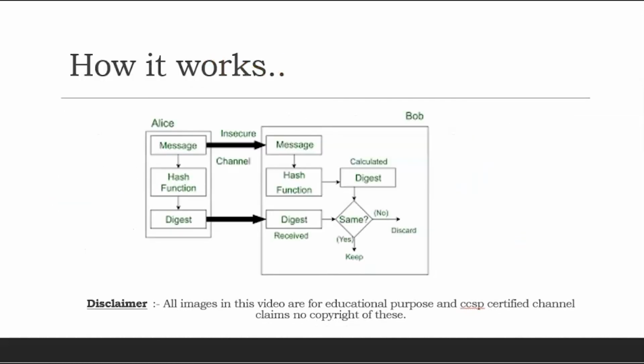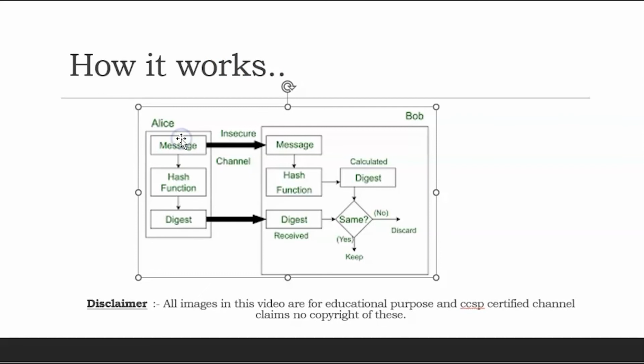Let me go back to the concept once more. The message is hashed, the digest is encrypted with the sender's private key, and the whole box is sent with the receiver's public key. The receiver receives it, decrypts it with its own private key, and gets the message and the digest.